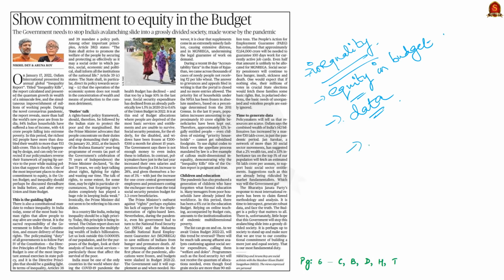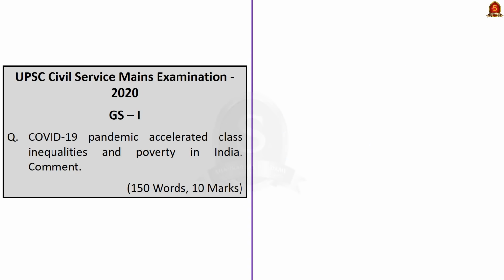Look at this previous year mains question taken from 2020 General Studies paper 1. Let me read out the question. COVID-19 pandemic accelerated class inequalities and poverty in India. Comment. See, a lot of the data and the points we will be discussing today can be used in a question like this. You also try to incorporate the data that we will be discussing today in your mains answer.